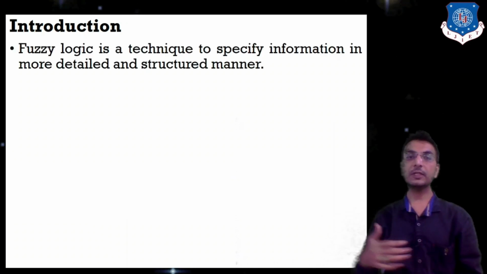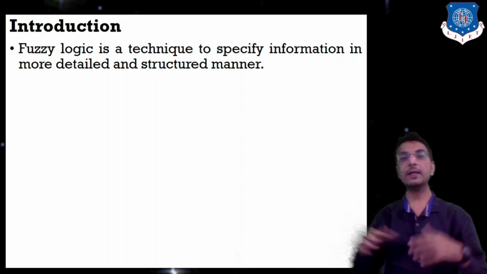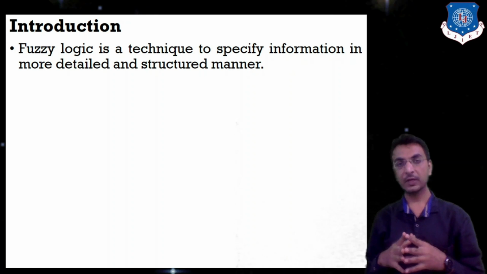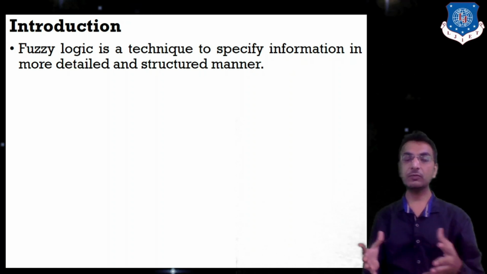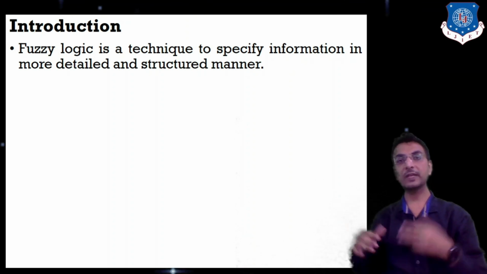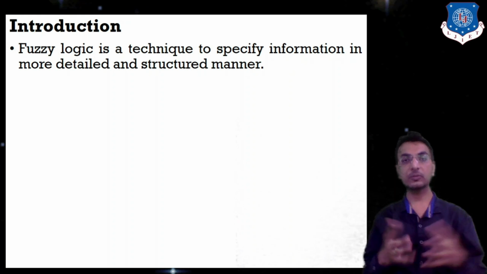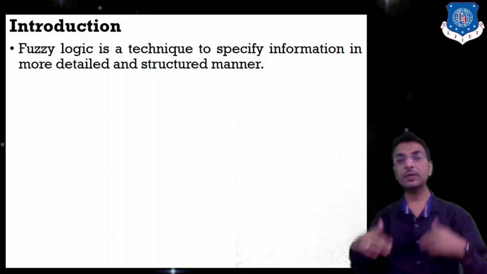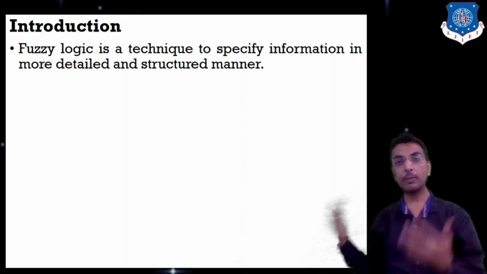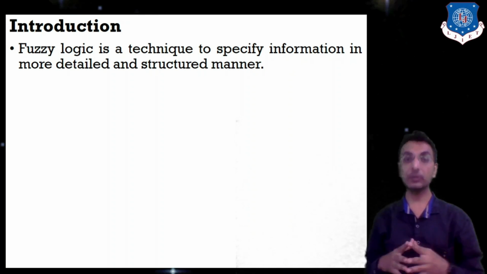Fuzzy logic is a technique to specify information in a more detailed and structured manner. This means, till now we had machines which had options like on and off only, 0 or 1 only, true or false only. Now, if we want some detailed options for operations in a machine, then we have to opt for fuzzy logic.